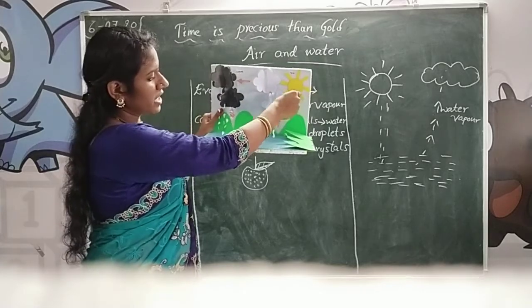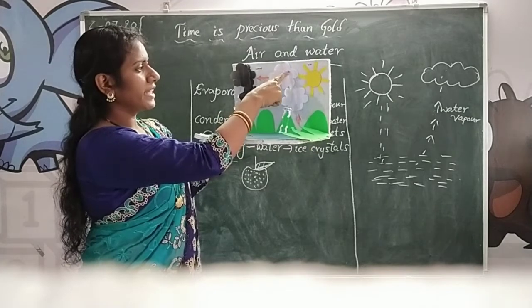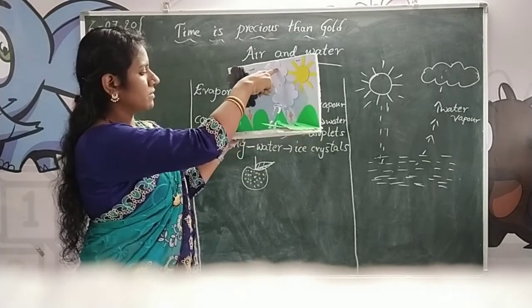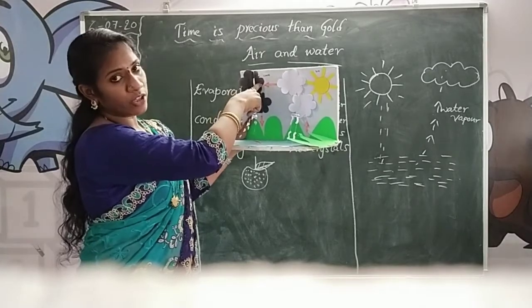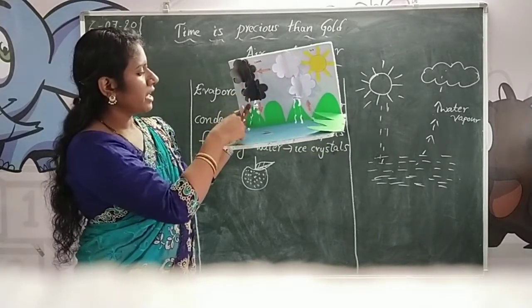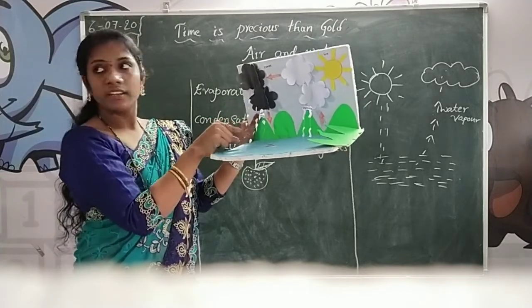From the heat of the sun, the water changes into water vapor and forms clouds. After that these clouds change into water droplets and it can form rain.